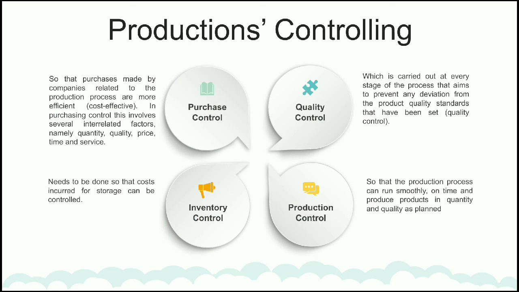Second is inventory control. It is important because it needs to be done so that costs incurred for storage can be controlled. And the third is production control, so that the production process can run smoothly on time and produce product in quantity and quality as planned. And last is quality control, which is carried out at every stage of the process that aims to prevent any deviation from the product quality standards that have been set. That is the quality control.